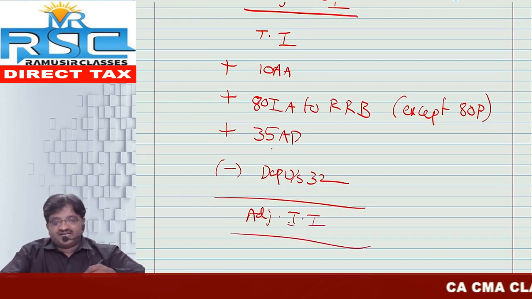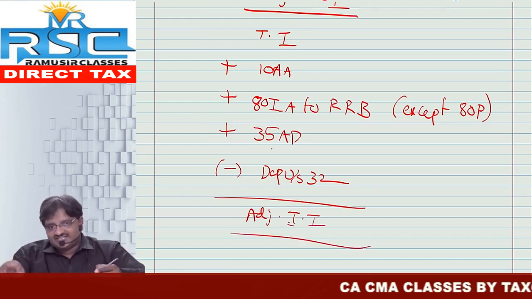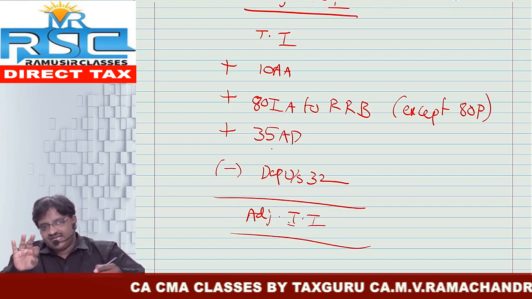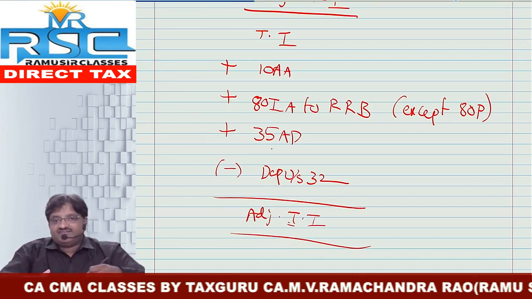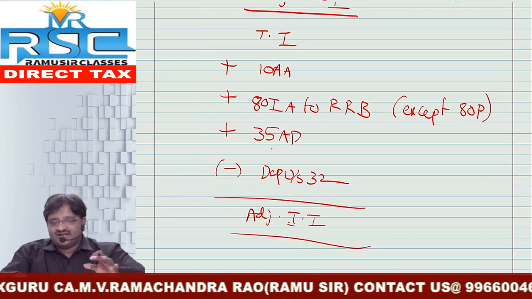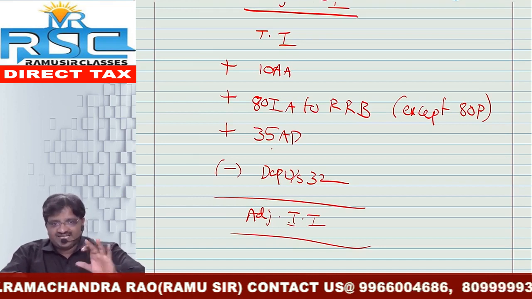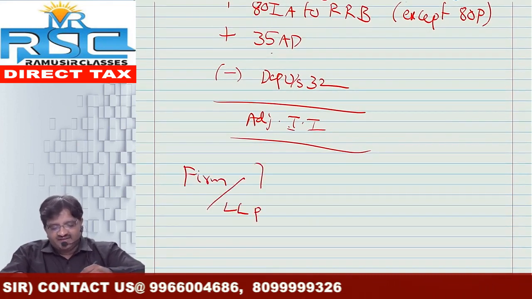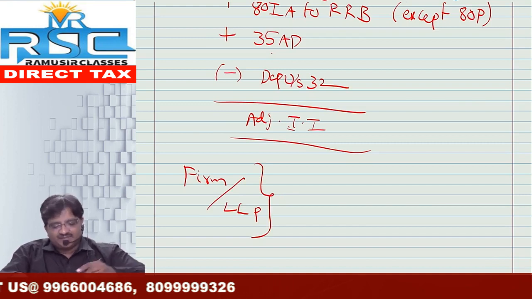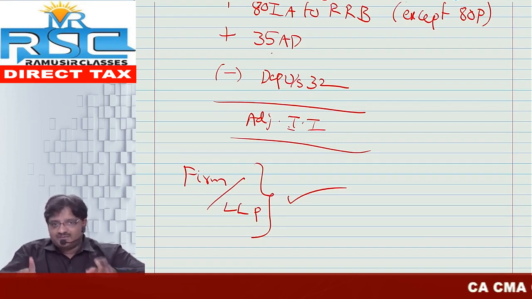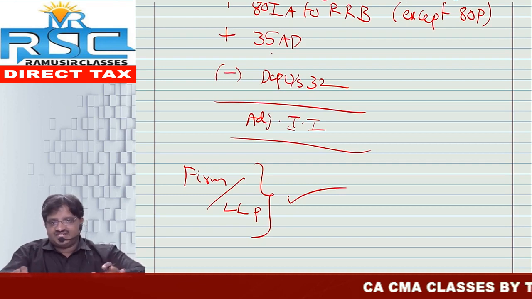Friends, if this adjusted total income exceeds 20 lakh, in that case only AMT provisions are applicable for individual, HUF, AOP, BOI, AJP. Suppose it does not exceed 20 lakh, in that case AMT provisions are not applicable for individual, HUF, AOP, BOI, AJP. But in case of partnership firm as well as LLP, this restriction is not applicable. By default, the provisions of AMT are applicable. So in case of firm as well as LLP, AMT provisions are always applicable in general.